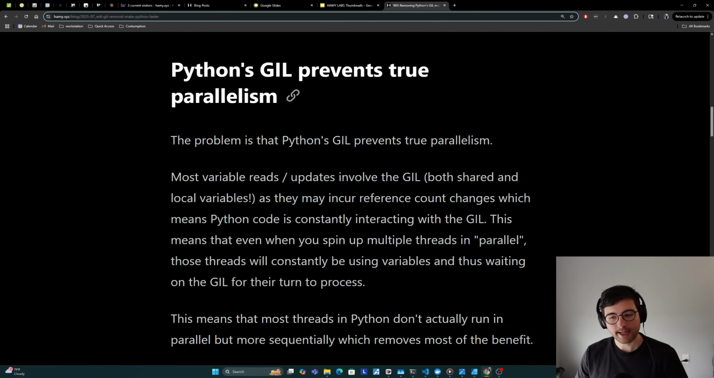And what this means in practice is that most threads in Python don't actually run in parallel, but more sequentially, which removes most of the benefit. They're going to be trying to run in parallel, but every time they're accessing a variable, basically, they're going to wait on the GIL lock so that they can actually update the reference counts and stuff. So they're trying to run in parallel, but they keep waiting on the same thing, which basically means that it's running sequentially.